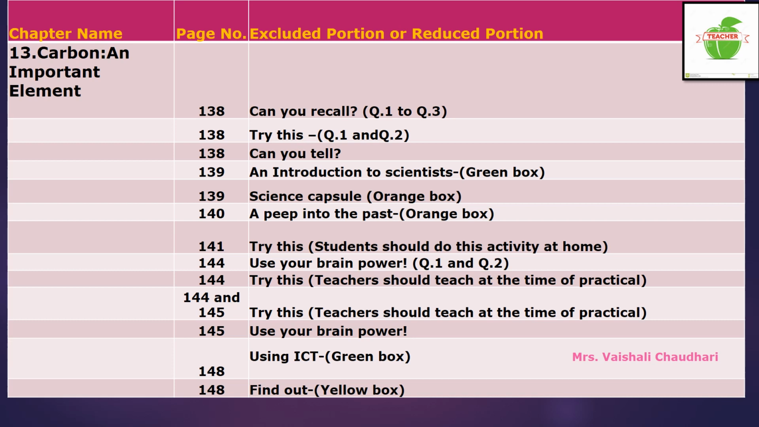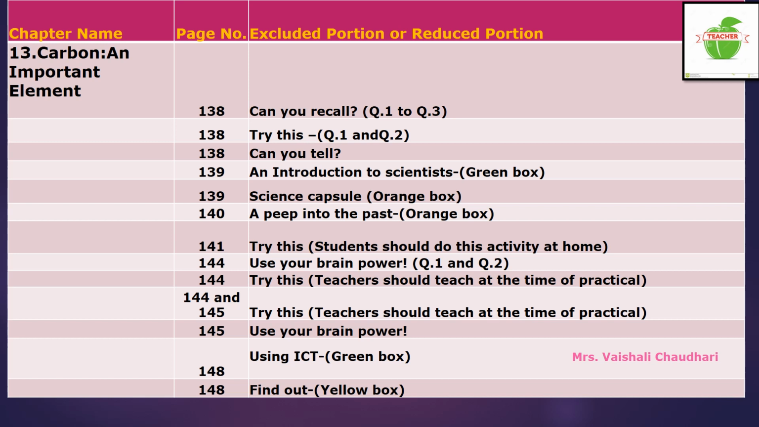This same activity we have to see in case of our practical journal. Now come to page number 144 only. Downside, "Use your brain power" question is there. That is also excluded from your syllabus. Now come to page number 148. Using ICT, that green colored box is there. That is excluded from your syllabus.